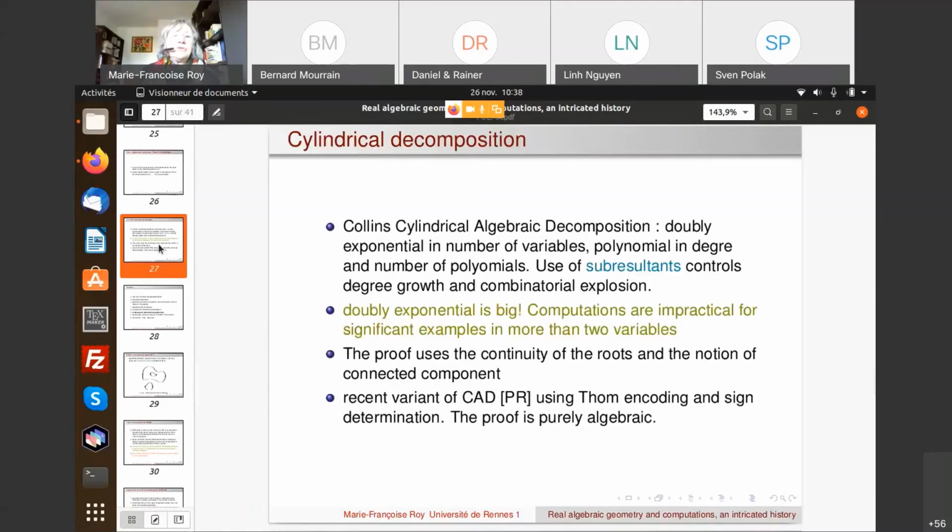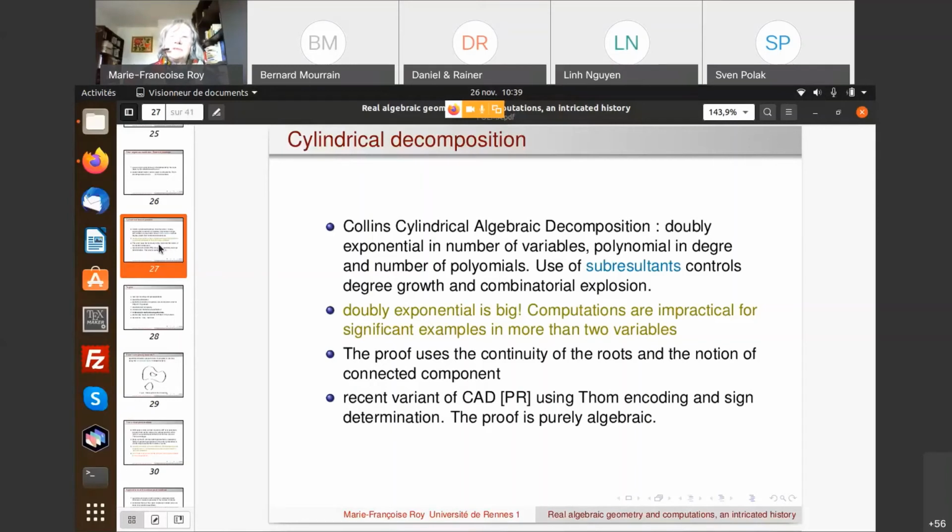Okay, so if we want to go beyond the classical quantifier elimination method, to a non-primitive recursive quantifier elimination method, the first one is called Collins cylindrical algebraic decomposition. It's doubly exponential in the number of variables, but nevertheless polynomial in the degree and the number of polynomials.